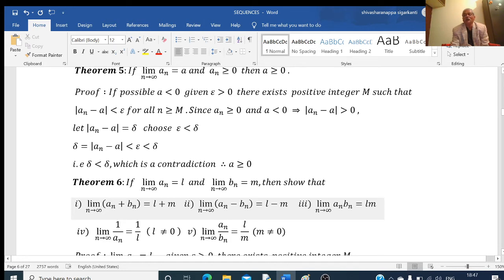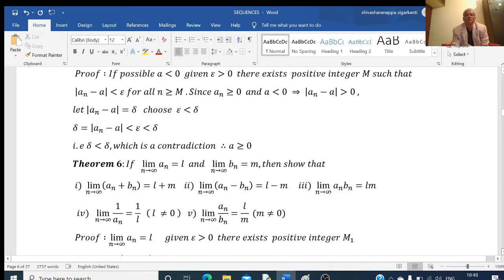And the limit of their product, limit of a_n times b_n, is equal to L times m. And the fourth one, limit of 1 by a_n is equal to 1 by L if L is not equal to 0. So if the limit of a_n is equal to L, then the limit of its reciprocal is equal to the reciprocal of the limit, 1 by L. Fifth one, limit of a_n by b_n is equal to L by m, where m is not equal to 0. The denominator is not equal to 0.